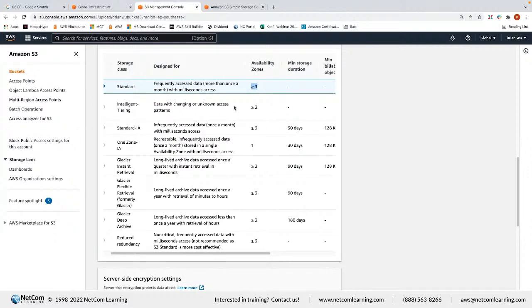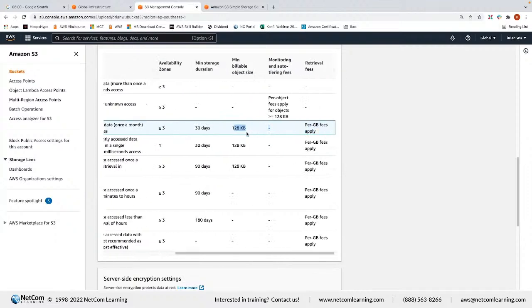If I upload the data, and 2 hours later I delete it, I will only be charged for those 2 hours, proportionally. However, if you select IA, infrequent access, it's cheaper as we saw before, 40-something percent discount, but then you have minimum storage duration and size. Let's say you store for 2 days and delete it, you still need to pay for the whole month.